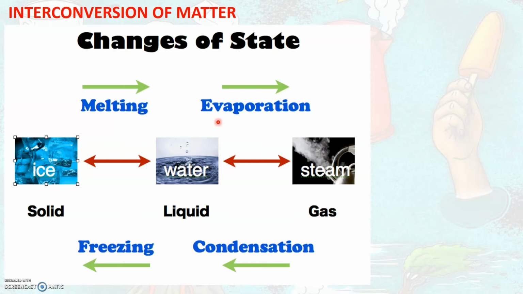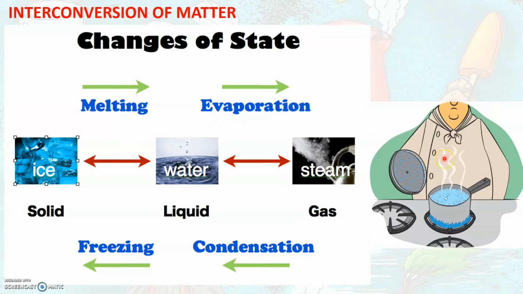Now look into this picture here. What do you observe? We see that as water is heated or as water starts boiling, we see steam or water vapor coming out of this boiling pot. This is nothing but the process of evaporation. As you see here, as water boils, it turns into water vapor, and it is this water vapor that comes out in the form of steam that you see here in this picture. So this process is called evaporation.